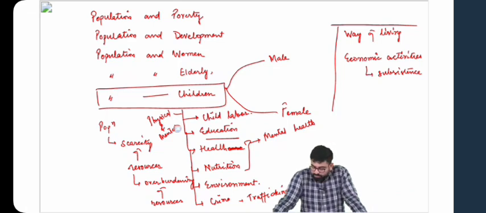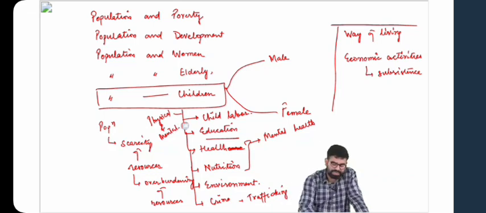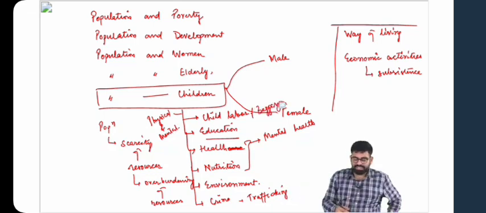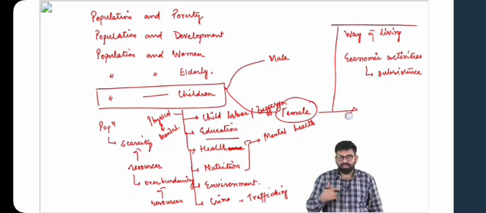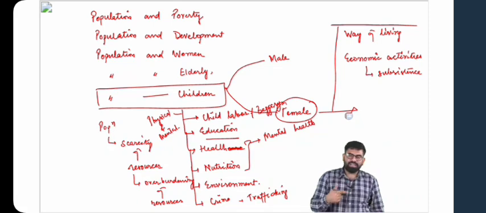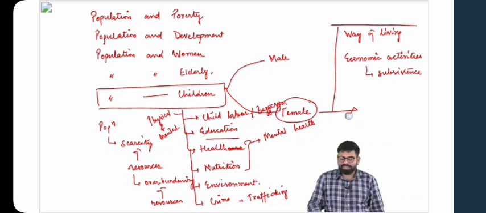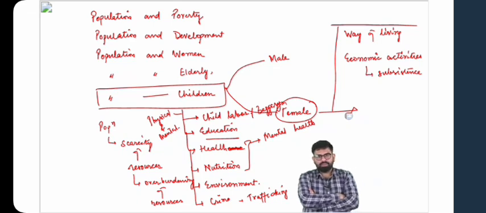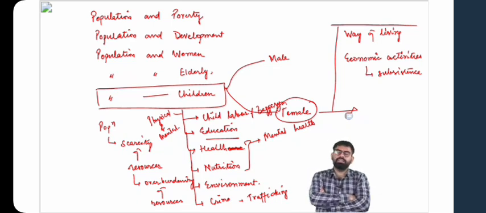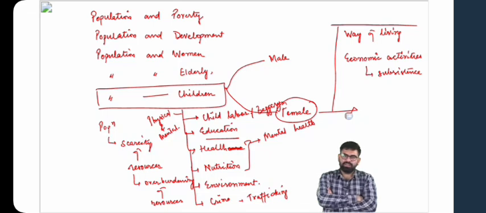And also, if we see that with this population growth, there'll be a disproportionate effect on the female child, because they're more vulnerable to exploitation, to trafficking or entering into prostitution. Then also you'll find that more and more female students would not find a place in the school because of, again, preference for the son. They'll end up working in the household arena. Then the problem with respect to employment will disproportionately affect the girl child, because in the future there'll be a limited number of jobs, and they would not get proper opportunities. Then the problem with respect to high dropout rates. Yes, high dropout rates in boys because of child labor, and high dropout rates in girls because of contributing to household work.